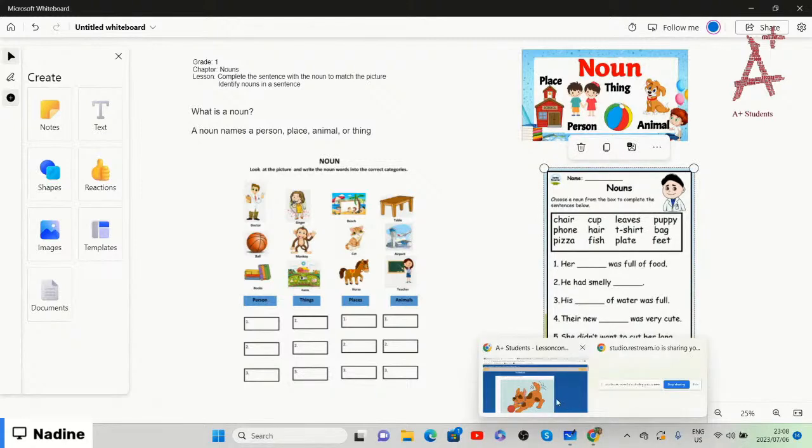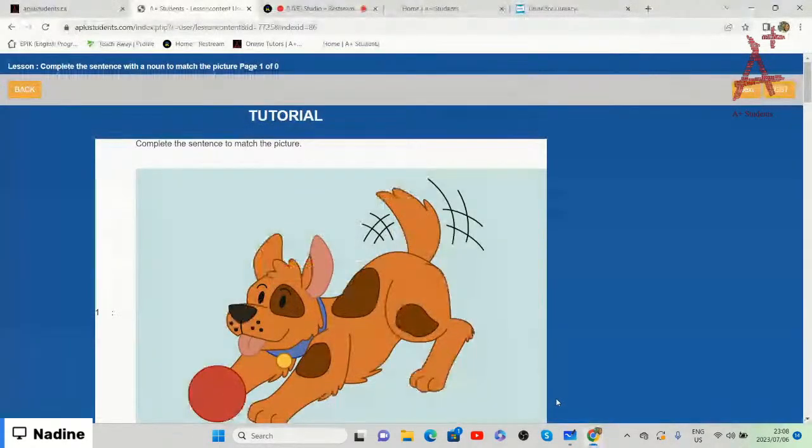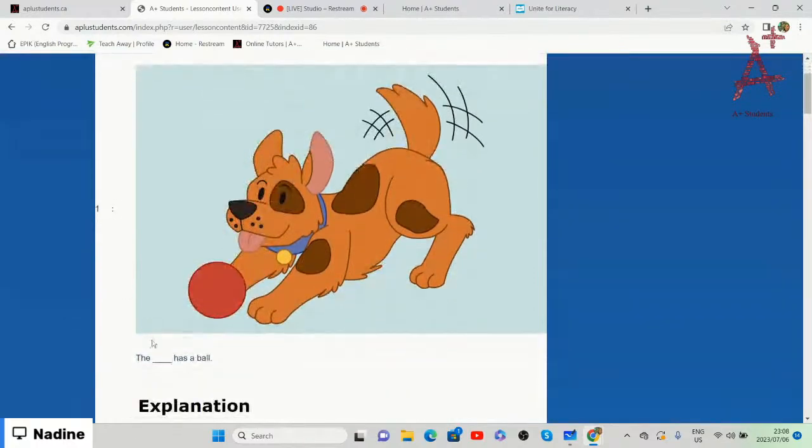If we now go back to the tutorial, it says that we need to complete the sentence with a noun to match the picture. Looking at this picture, they're saying the what has a ball? Remember, a noun names a person, a place, an animal, or a thing.